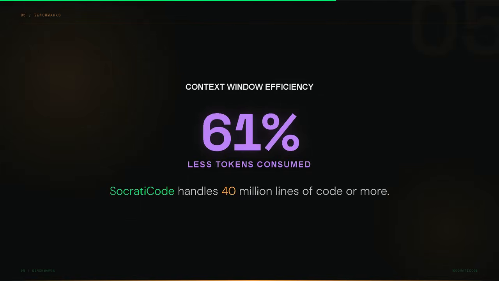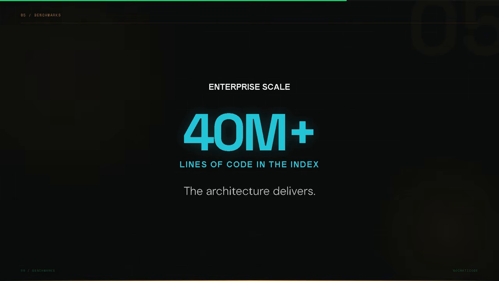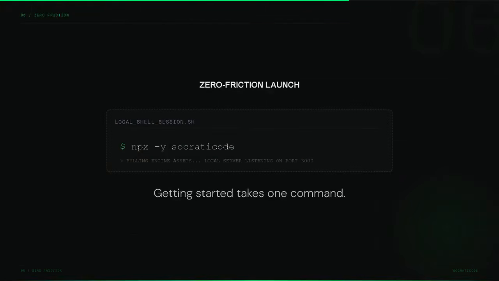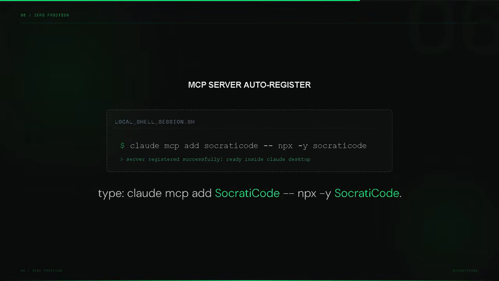SocratiCode handles 40 million lines of code or more. Enterprise scale, running entirely on your own hardware. The numbers speak. The architecture delivers. Getting started takes one command. Type npx SocratiCode, and the engine starts. To connect it to Claude, type claude mcp add socraticode -- npx socraticode.